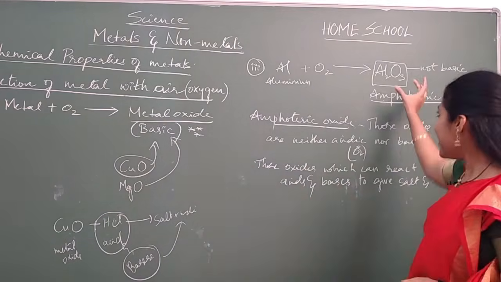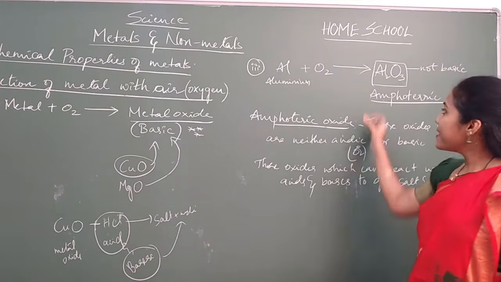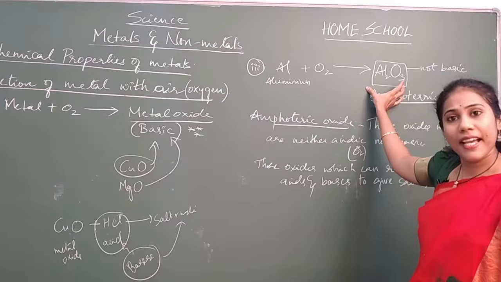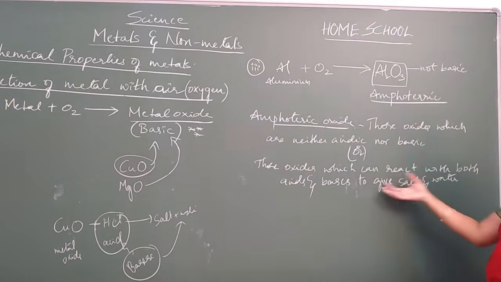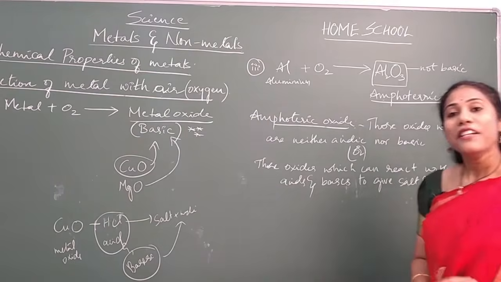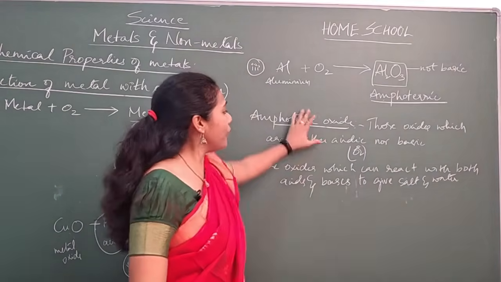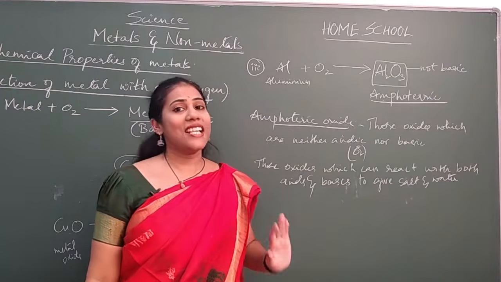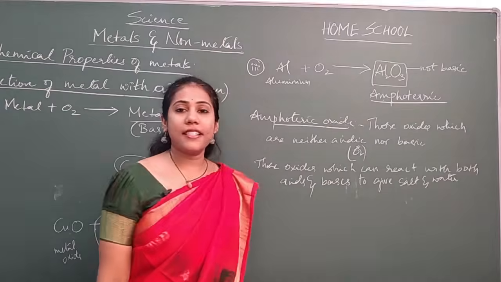Since it has a little acidic character, it reacts with a base. Since it has a little basic character, it reacts with acids, to give what products? To give salt and water. So this is about amphoteric oxide. You can write either of these definitions when asked in the exam.